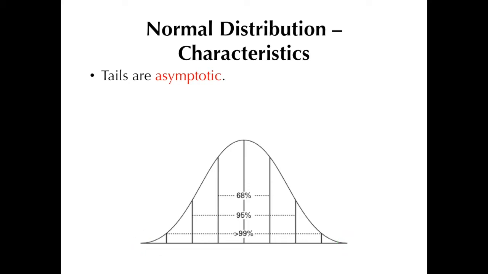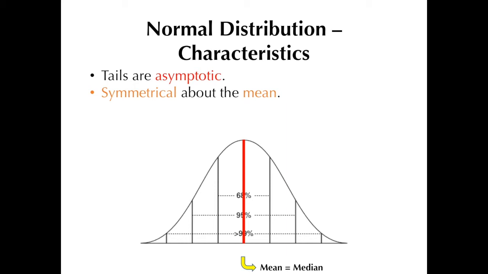Now, notice the symmetry of this curve. The vertical line that divides the curve into two mirror images intersects the x-axis where the mean value of the distribution is. So another important characteristic of the normal distribution is that it is symmetrical about the mean. Now, because of this symmetry, the mean of the distribution equals the median. The median is actually the value that lies at the midpoint of a frequency distribution of observed values.